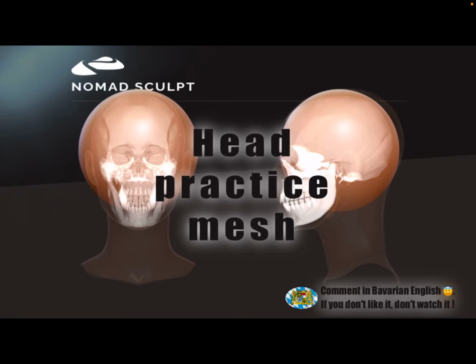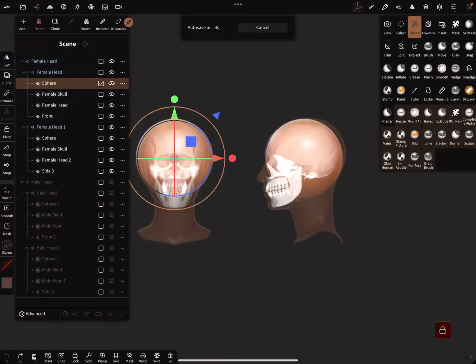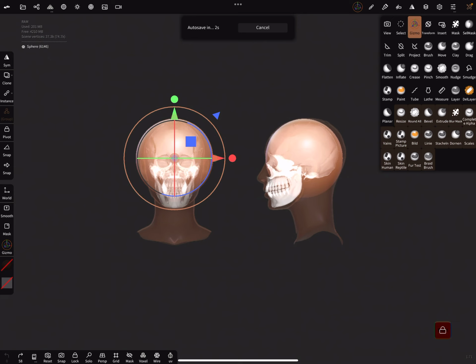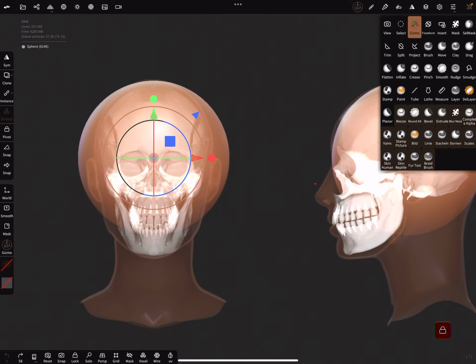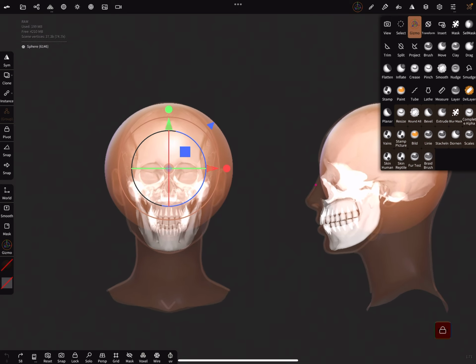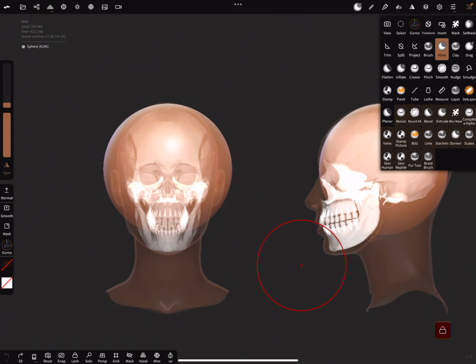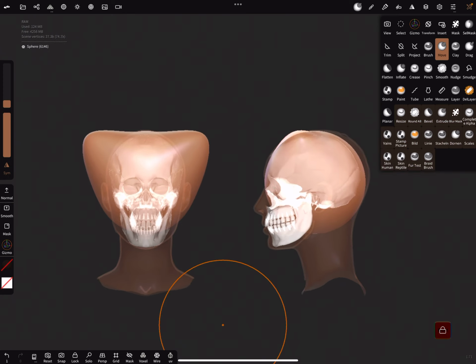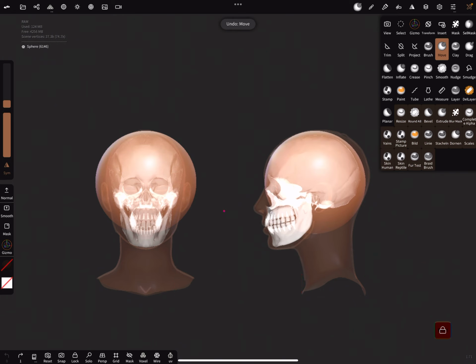Hello, I created a human head practice mesh to train sculpting heads. It looks like this. You get two heads in front and side view, and when you sculpt on one mesh, the other mesh is also affected.